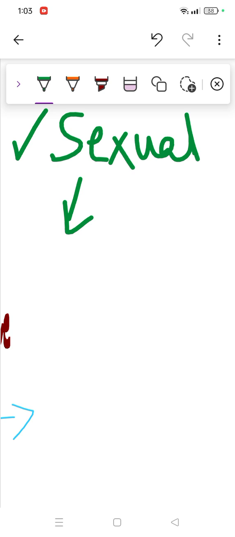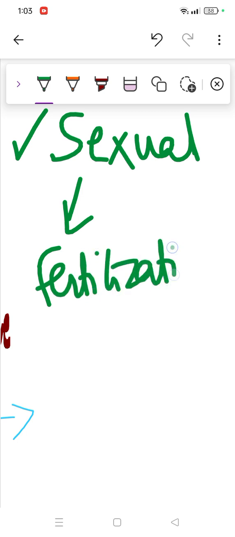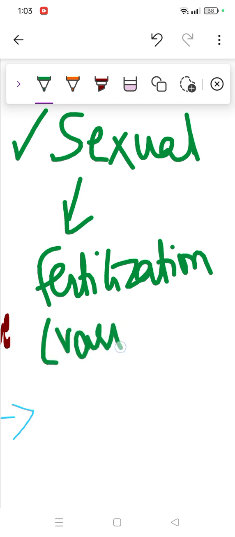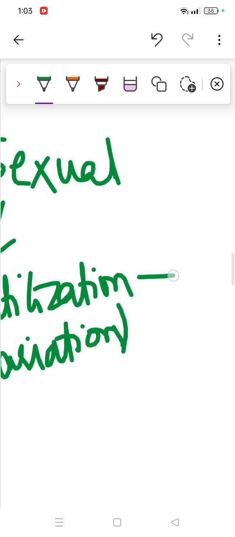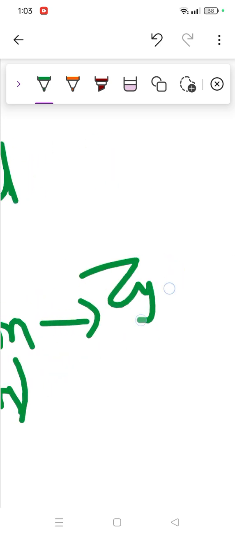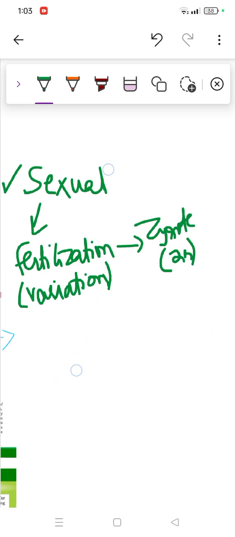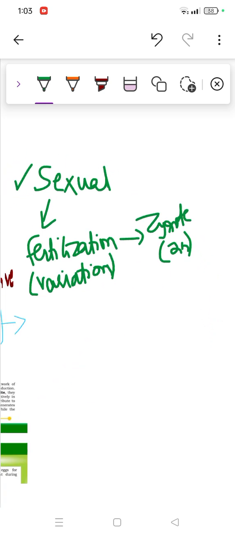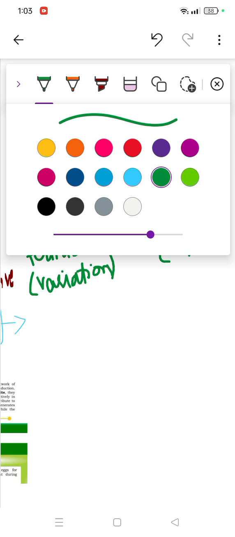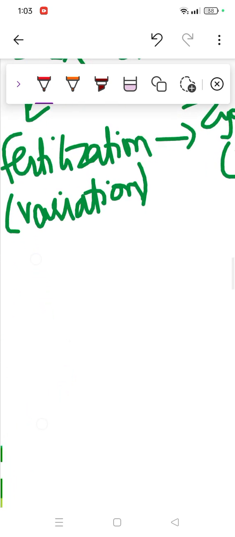So when sexual reproduction happens, we get fertilization, which means having variations, development, and these things. Then when fertilization is done, they form a zygote, which is 2n, right? Sexual reproduction, then fertilization. After that we get the process of what? We get the process of gametogenesis.